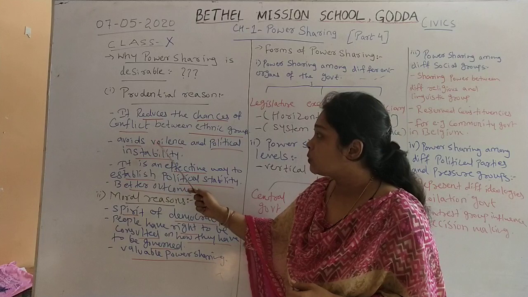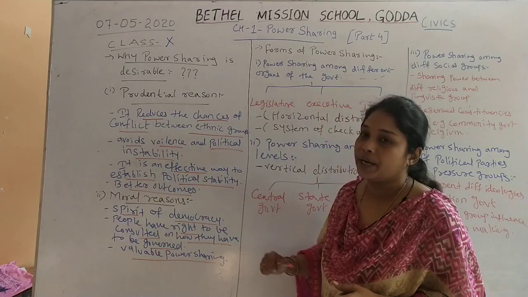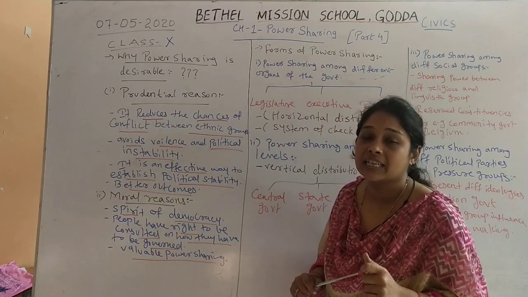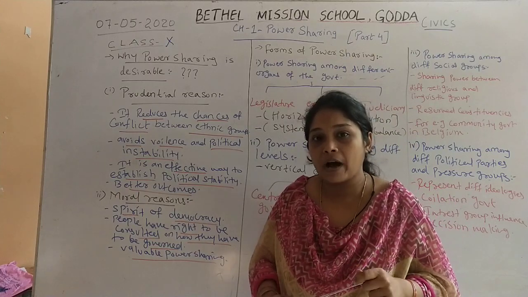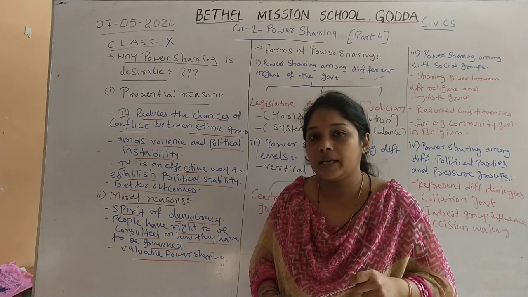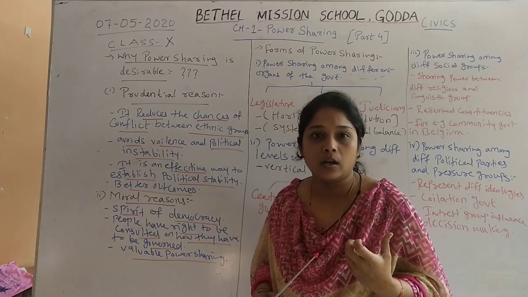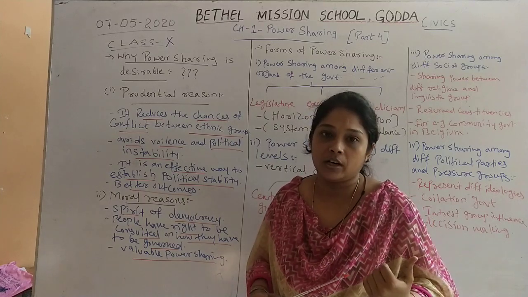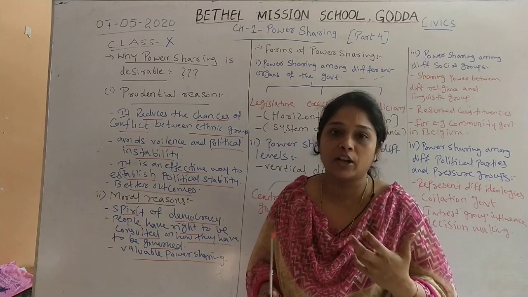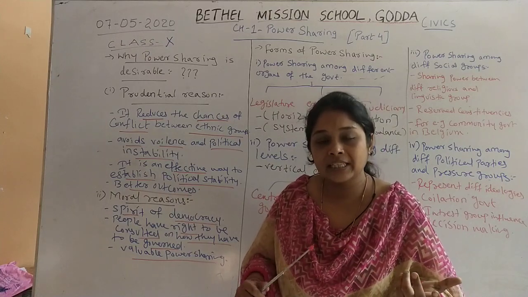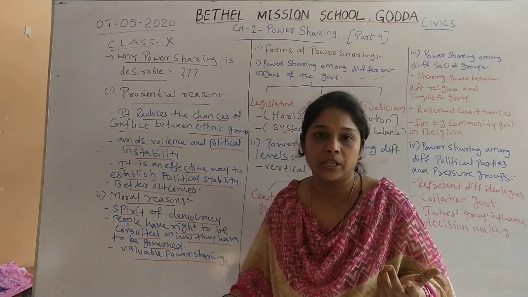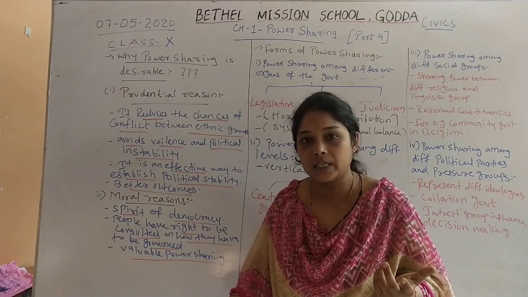Secondly, it avoids violence and political instability. As we have seen in the case study of Sri Lanka, there was no power sharing, because of which the majority group got the power and used it in their own favor, in the favor of their own interest, and they discriminated against the other ethnic group, the Tamil speaking people in Sri Lanka.